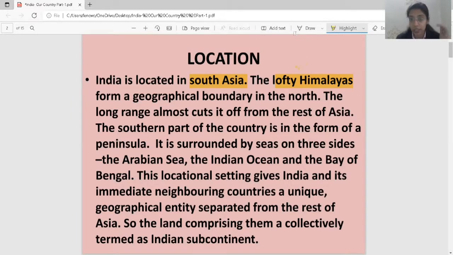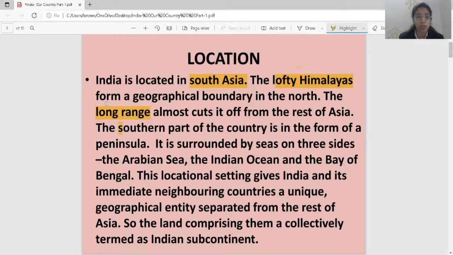Asia is a continent where India is located. It is on the south side of Asia. In the north border, lofty Himalayas are there. Long mountain ranges cut India off from the rest of Asia.